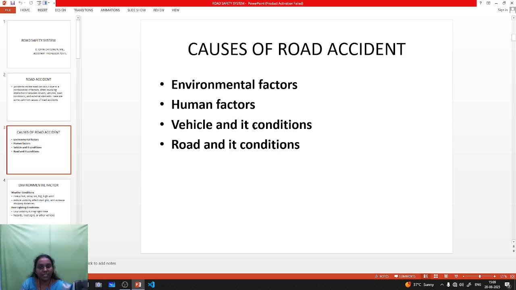The next one is the vehicle and its conditions. While the vehicle is working, some repair parts in the vehicle may cause accidents. These points are included in the vehicle conditions. The next one is the road and its conditions. When you drive on the road, some roads may be defective or lack proper signage, which may lead to accidents.